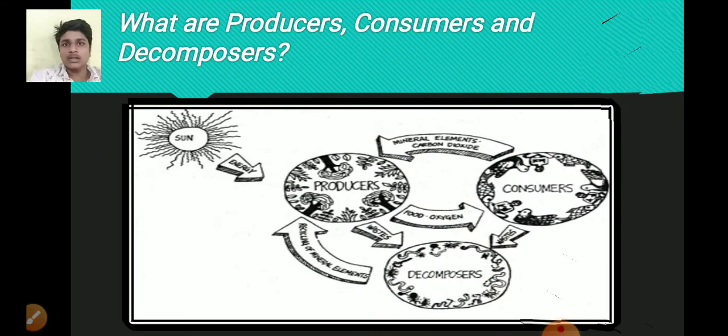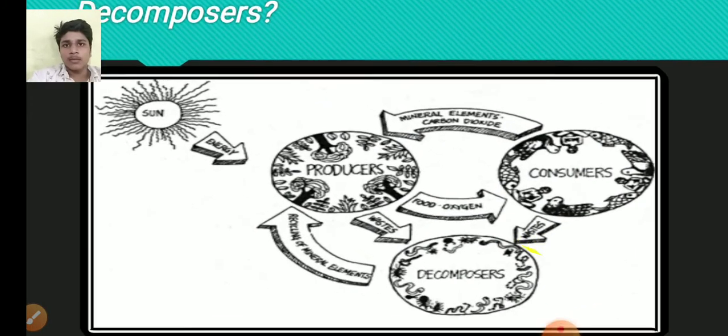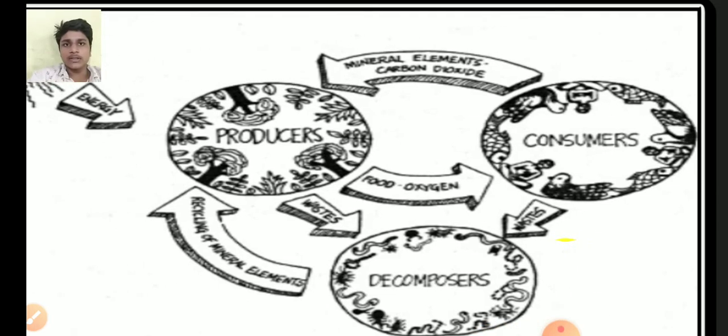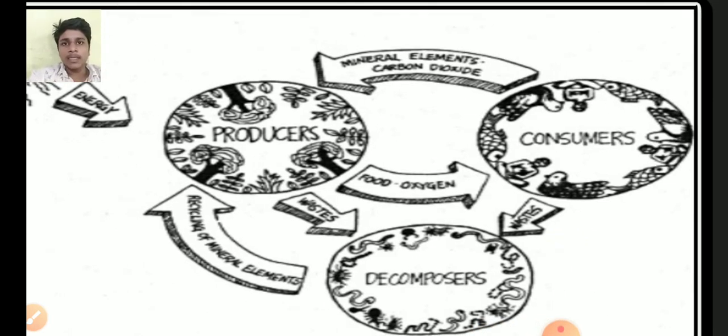What are producers, consumers, and decomposers? Producers are those who prepare their own food by photosynthesis, and consumers are those organisms which are dependent on producers for their food directly or indirectly. How directly and indirectly?